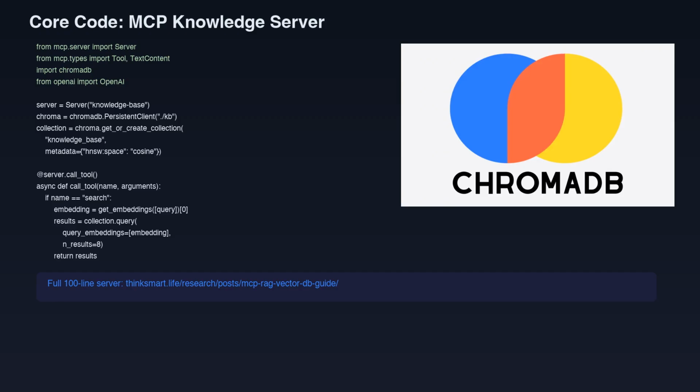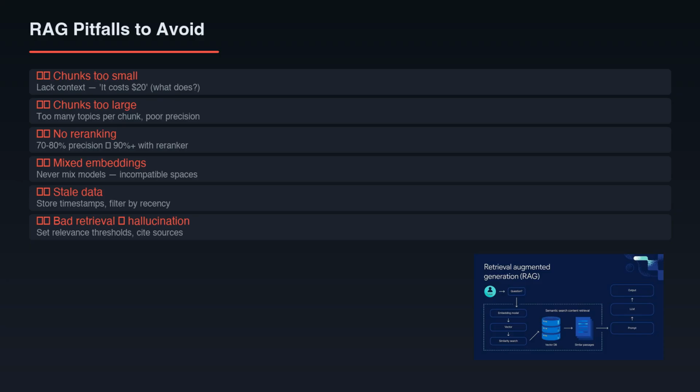Getting started takes about 15 minutes. Install ChromaDB, OpenAI, and MCP. Create a Python MCP server with ingest and search tools. Configure it in Claude Desktop or OpenClaw. Your agent immediately gains persistent memory.